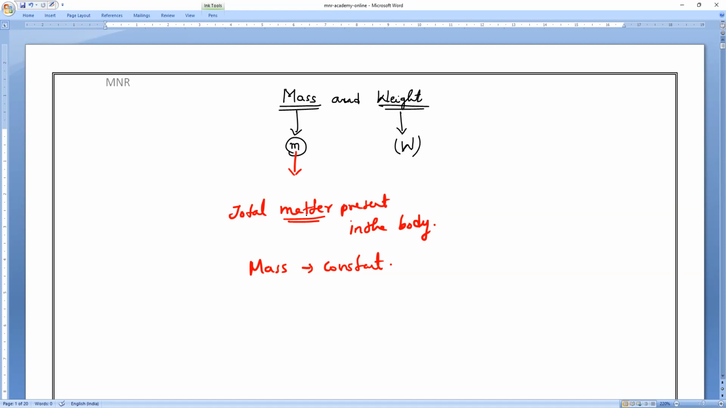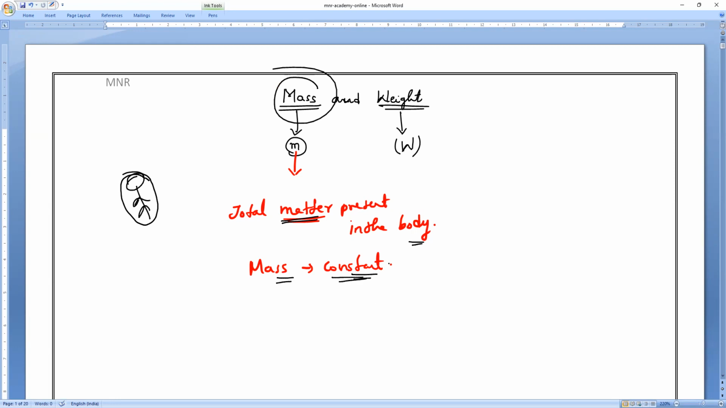We all know that mass means the total matter present in the body. For example, if I take any one boy, whatever he has on the earth, like blood or flesh or bones or hair, if you go to the moon, the same things are present with him. If you go to some other place also, the same things will be present. So the total matter present in this boy is actually his mass. That is why mass never varies from place to place.